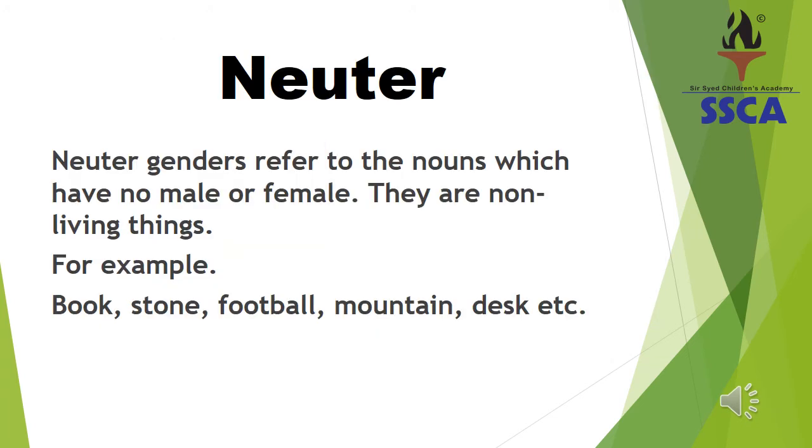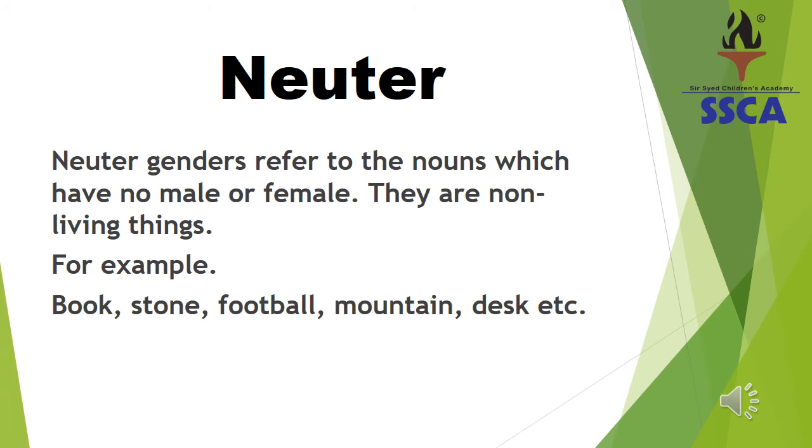So dear students, this might be new for you. This is neuter gender. Neuter gender refers to the nouns which have no male or female. They are basically non-living things. Do remember, dear students, neuter gender refers to the non-living things. They have no male or female. You see many things around you which are non-living. So, they are called neuter gender. For example, stone, book, football, mountain, desk, etc.